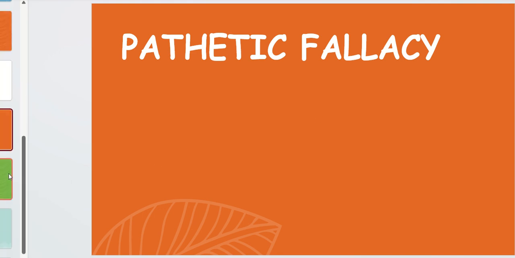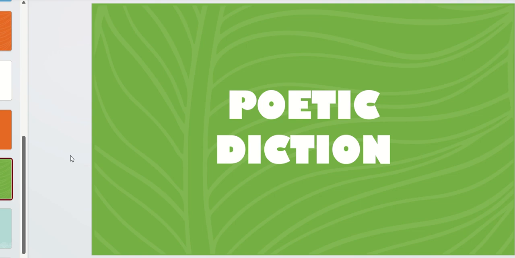So next we have poetic diction. Poetic diction is the use of elevated language, or the choice of words and syntax, that is distinctive to poetry. It involves selecting words and phrases that convey not only the literal meaning but also the emotional and aesthetic qualities of the poem. You'll come across this term when you'll be doing the Romantic Age and specifically Wordsworth. Wordsworth's philosophy was that poetry is a man talking to a man.